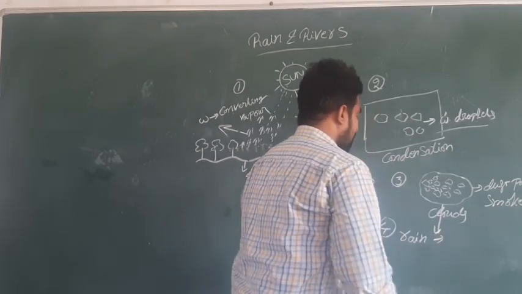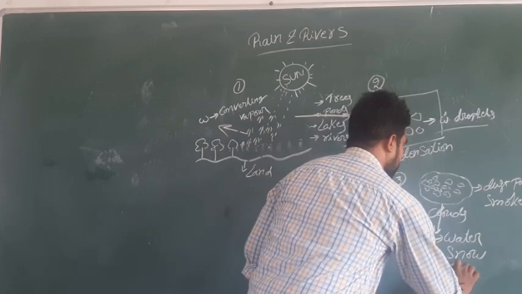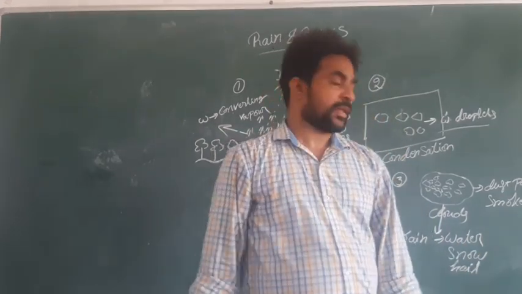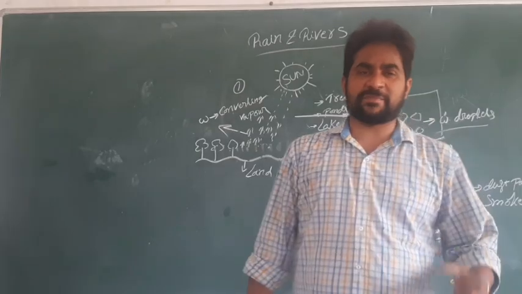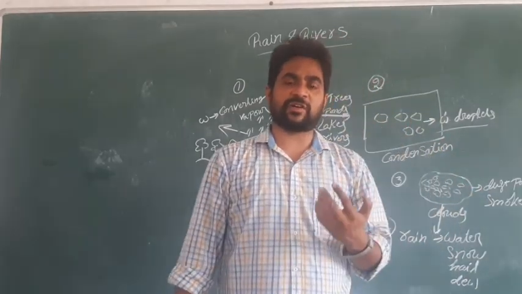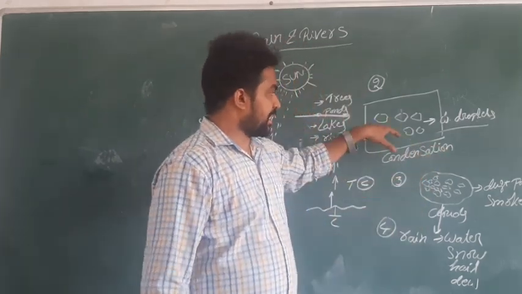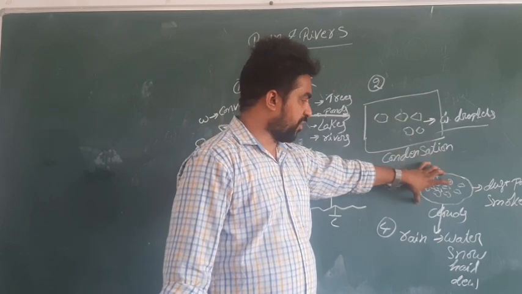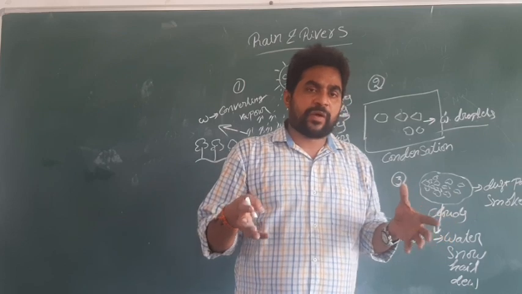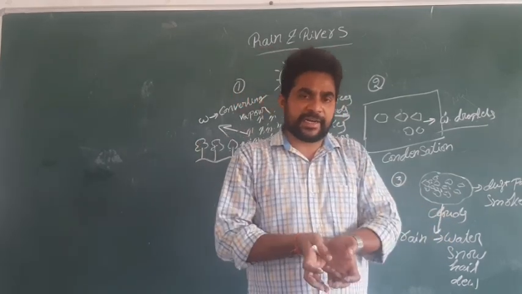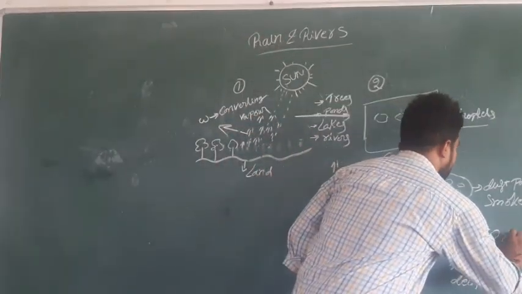The rain can come in the form of water, snow, hail, or dew. We observe that some ice pieces can fall in the form of rain. When the size of the droplets increases and the cloud is unable to maintain them, it releases them. When the release comes in the form of rain, that is called precipitation.